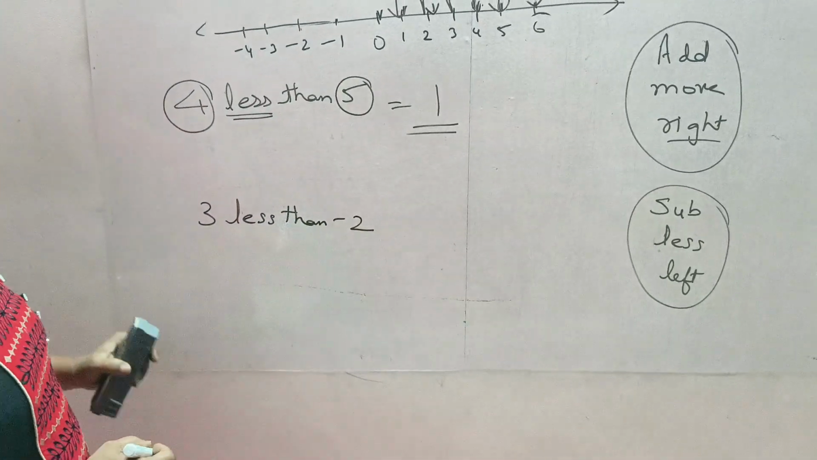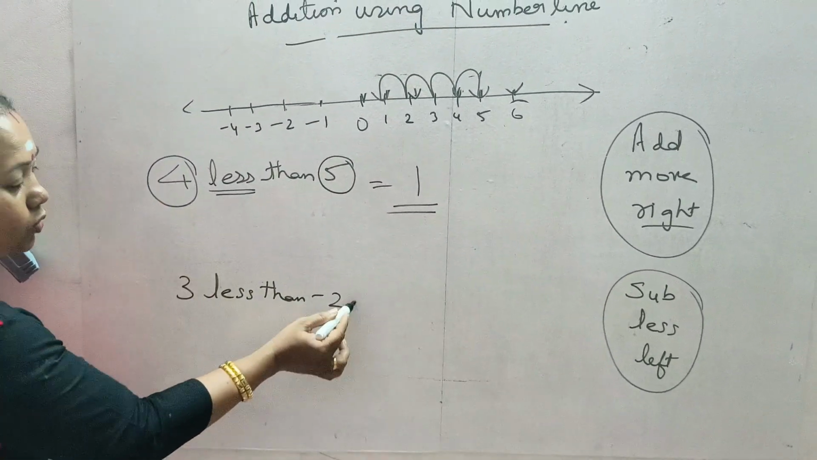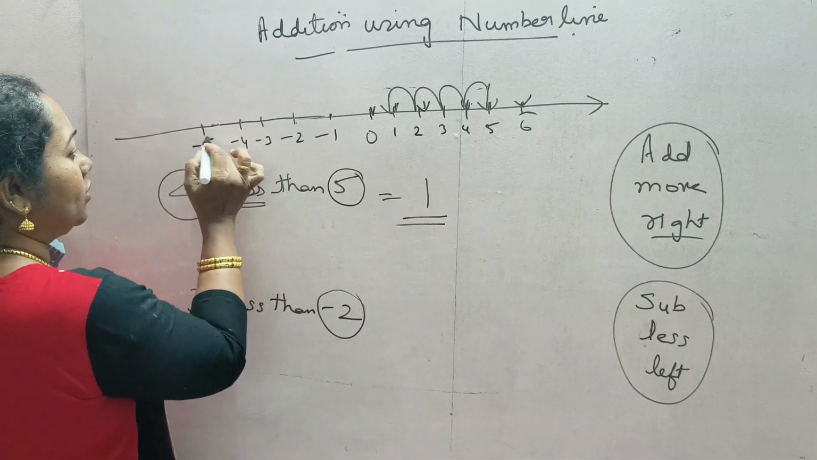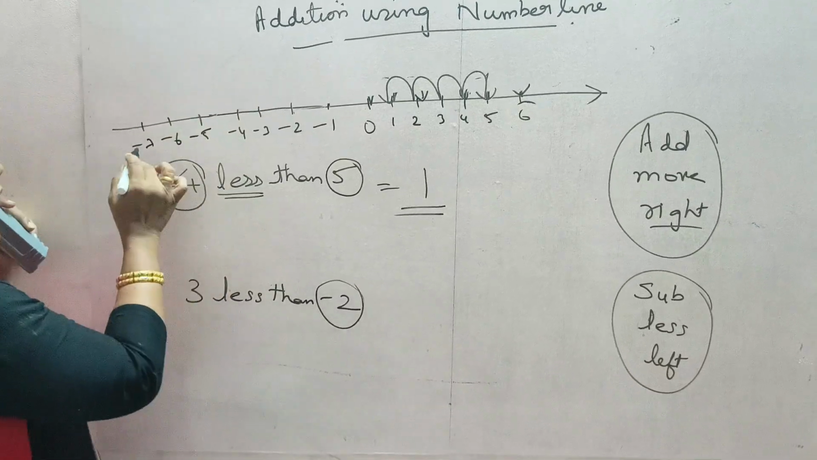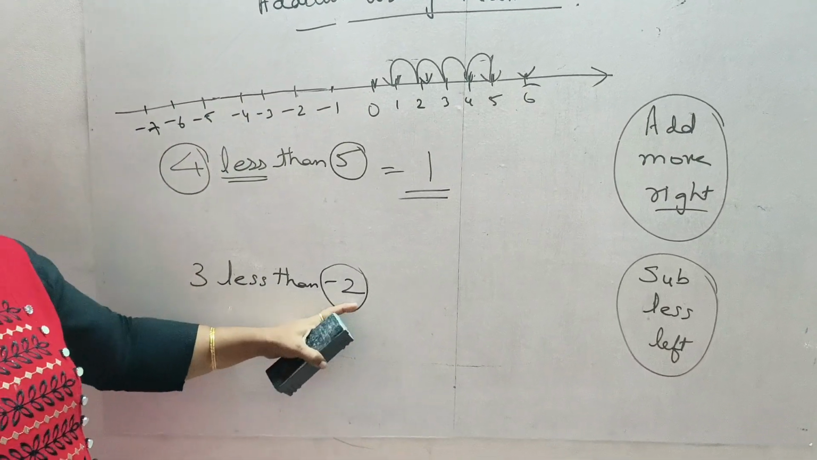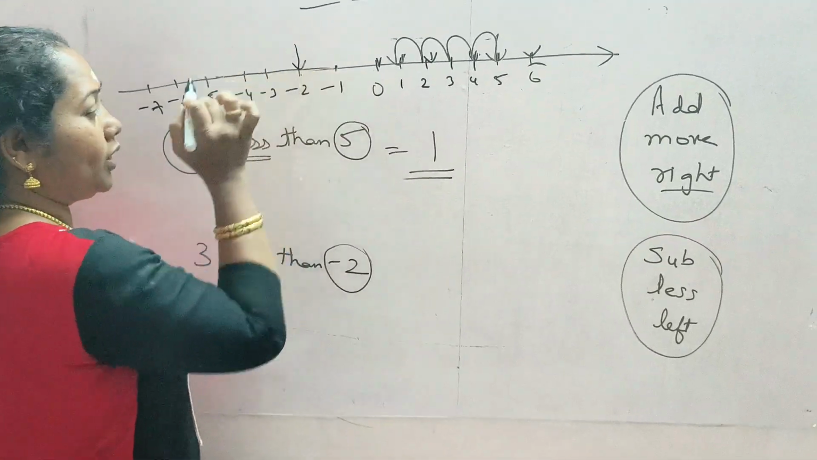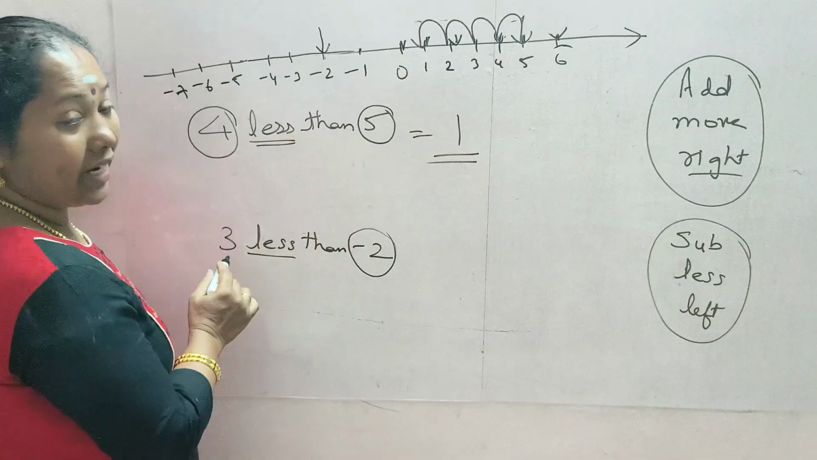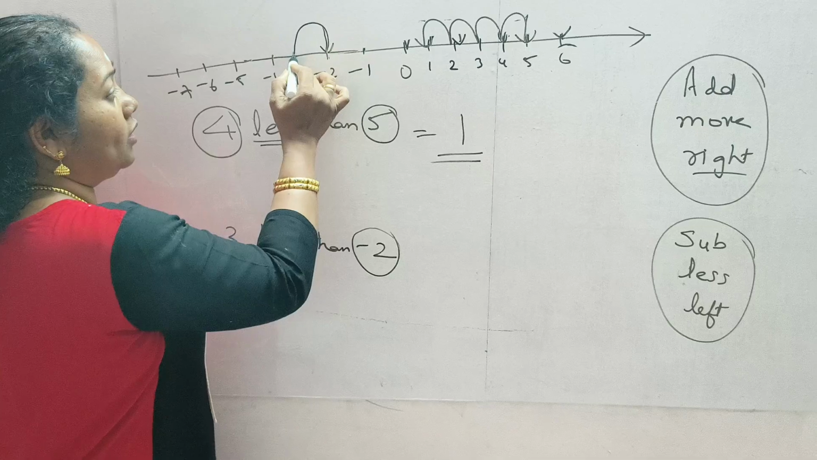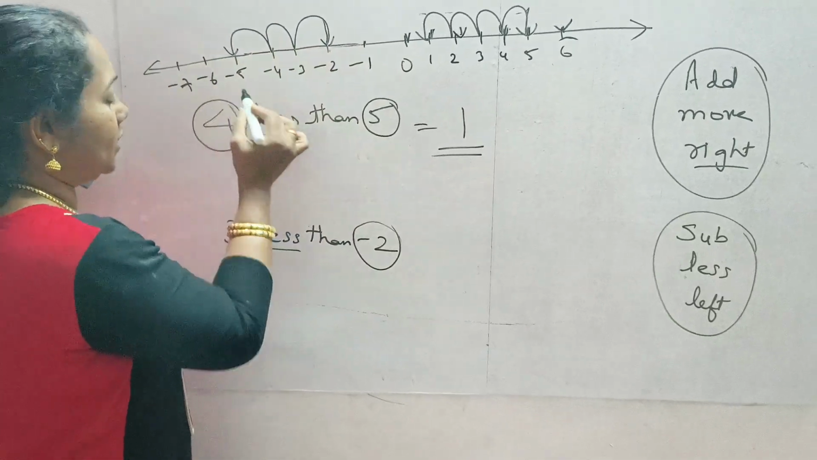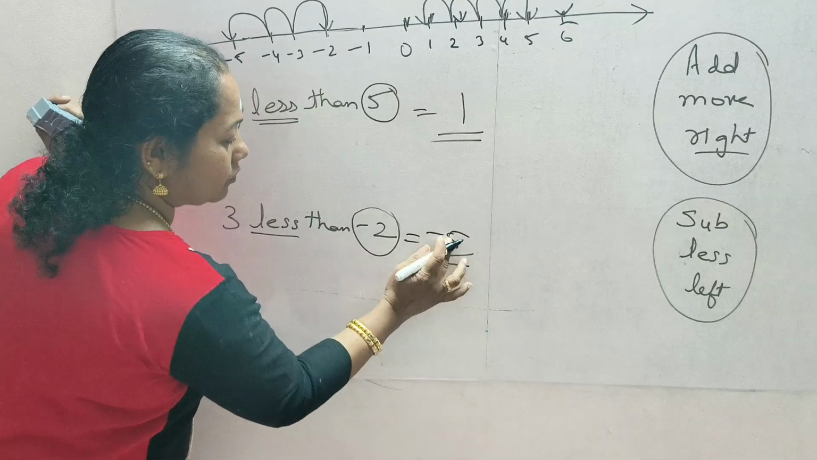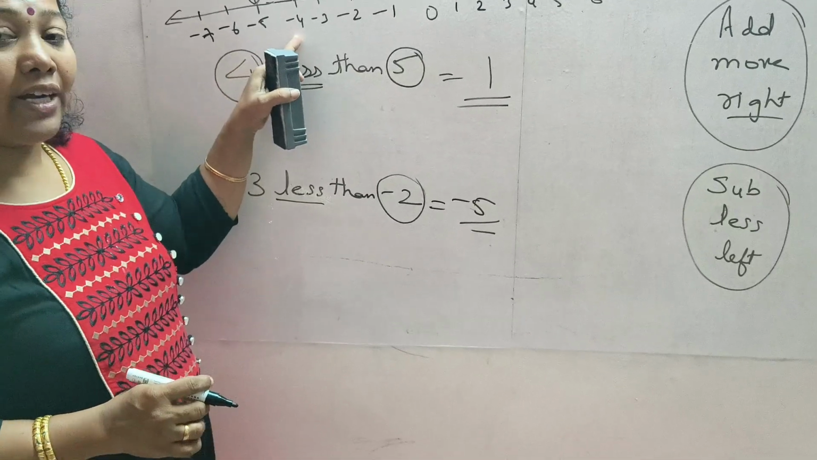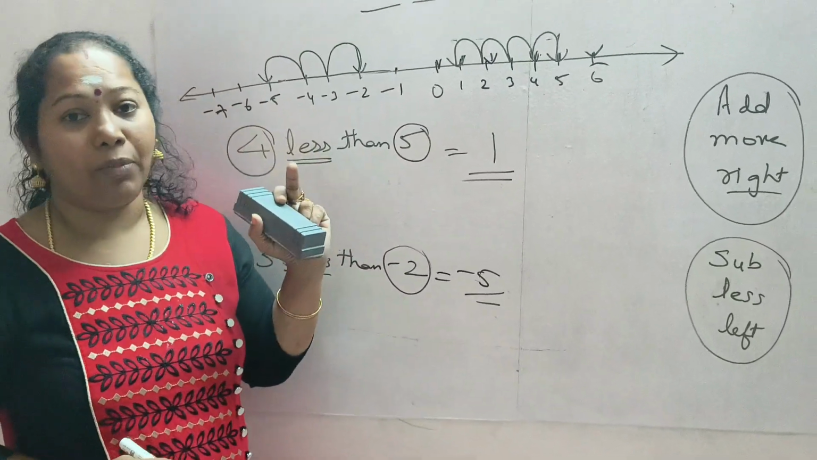Okay. Now let us see this question. 3 less than minus 2. So where is minus 2? It is here. So we have to extend this one. Okay. So it is written 3 less than minus 2. So we will start from minus 2 here, and we have to go to the left side. Since it is less, we have to go left side. So from minus 2, how many times? 3. That means 1, 2, 3. The answer is minus 5. Okay, 3 less than minus 2 means minus 5. In this way, you can do addition as well as subtraction using a number line.